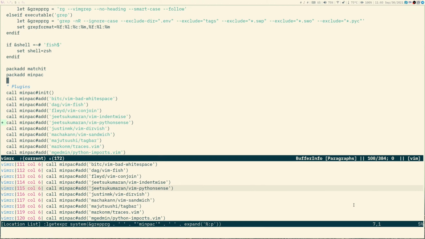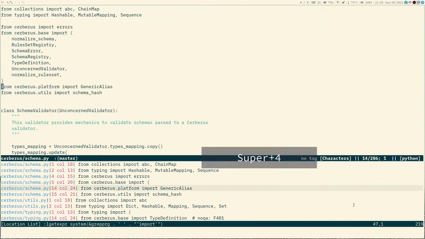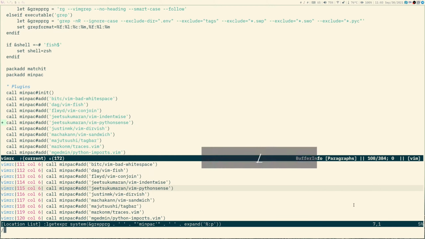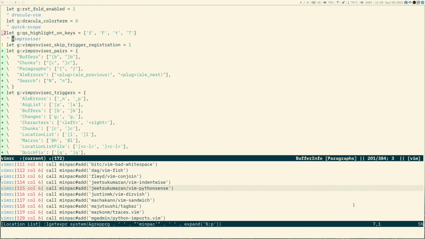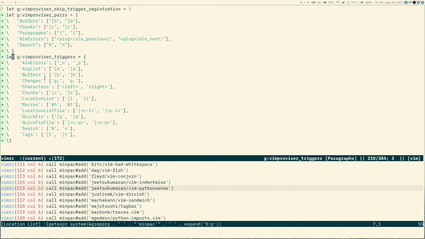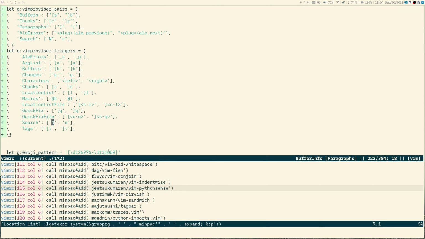Still, there is room for improvement, and improvement was found. I came up with a thing called triggers. Let's see. So Vimproviser trigger, what is it? This is a key combination that already has some function. For example, search. In normal mode, N and capital N go over search items.